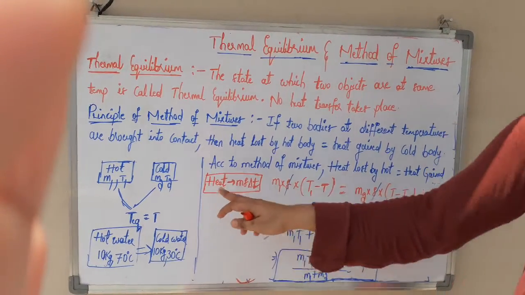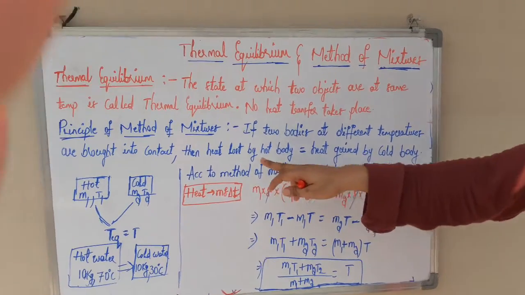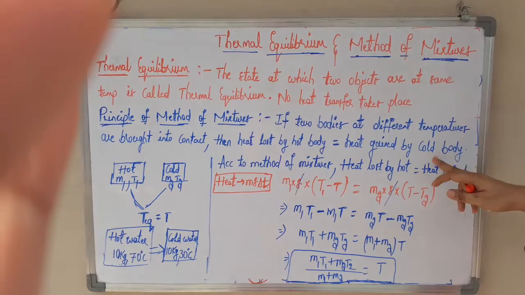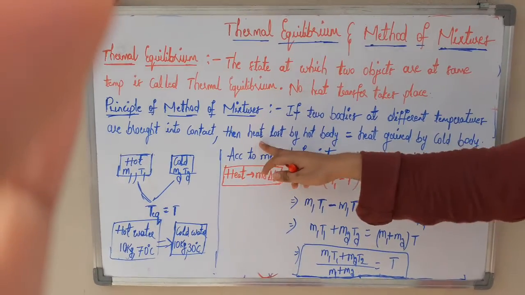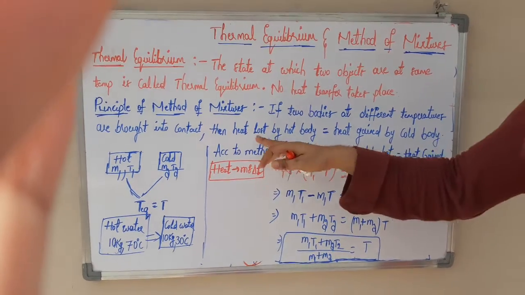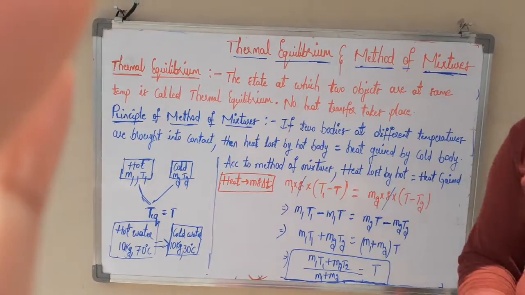Whatever the heat lost by the hot object is equal to the heat gained by the cold body. So heat lost by the hot body is equal to heat gained by the cold body. This is nothing but the principle of method of mixtures.